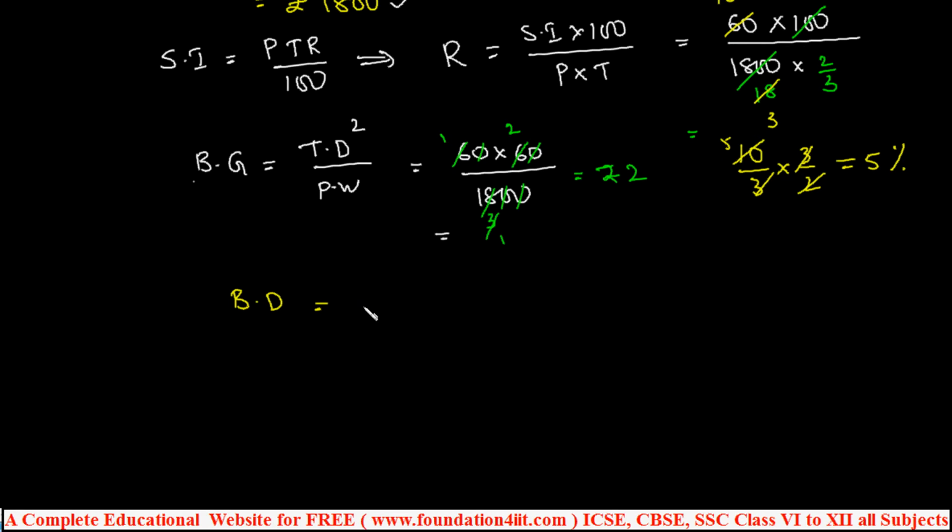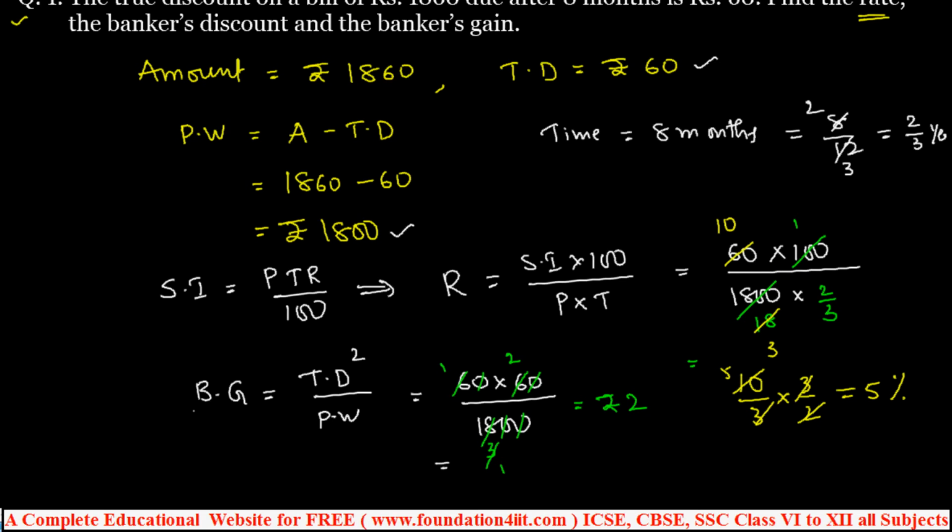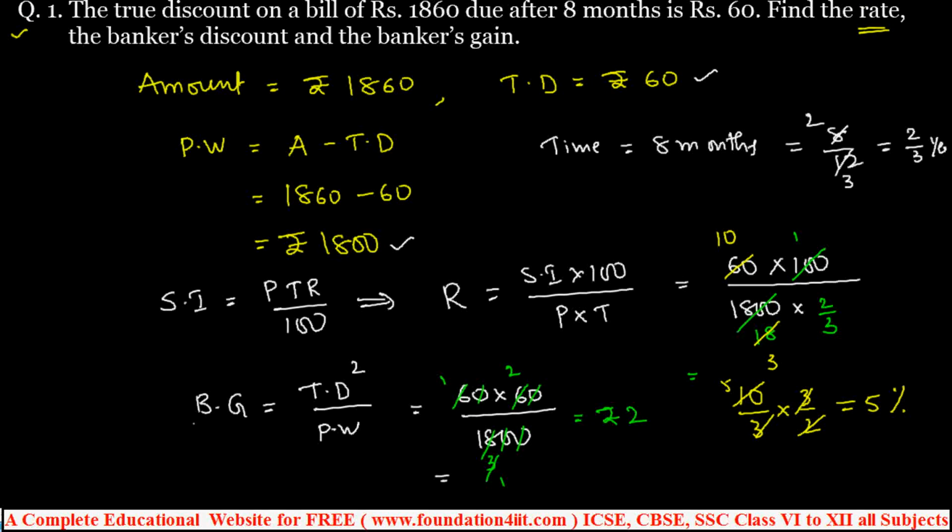And banker's discount is true discount plus banker's gain. Actually you know that banker's gain is banker's discount minus true discount. So using that, true discount is 60 plus gain is 2. So rupees 62 is the banker's discount. You just applied the formulas by taking the given data. This is one type of question. Let's see a few more problems. You'll get a clearer idea on this topic.